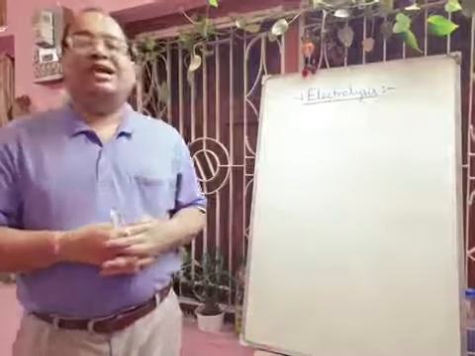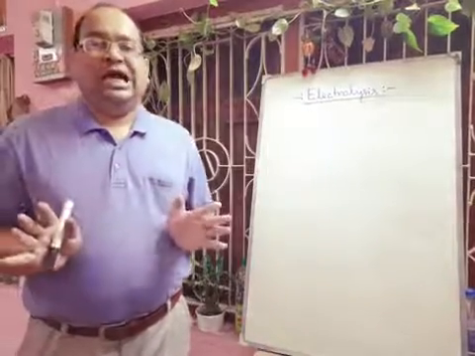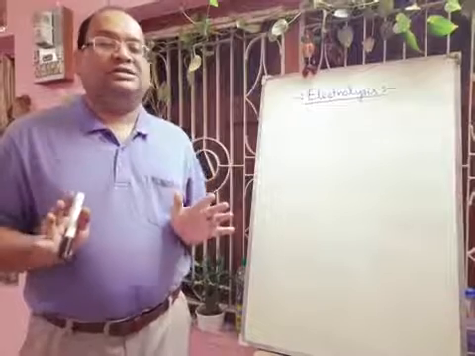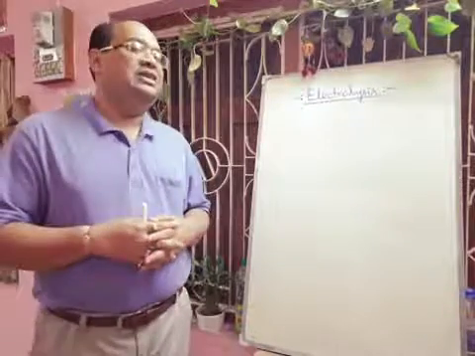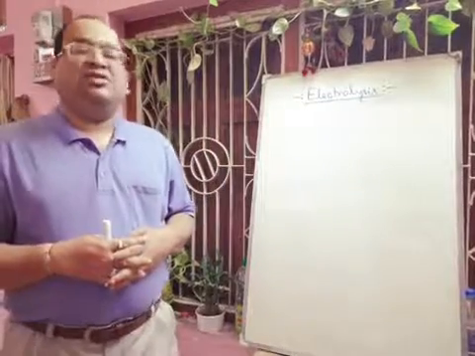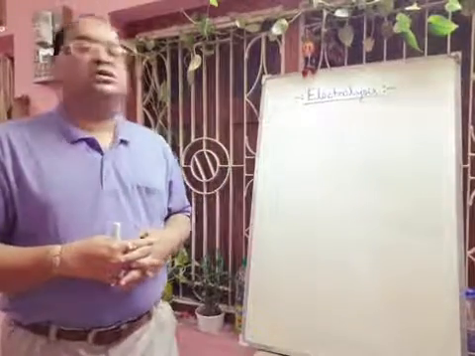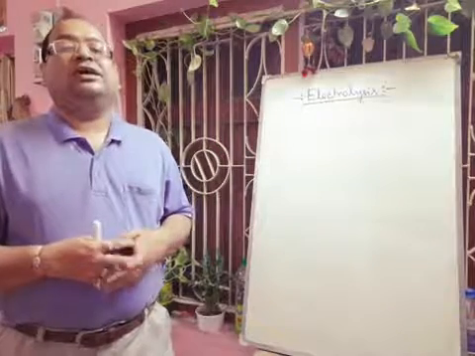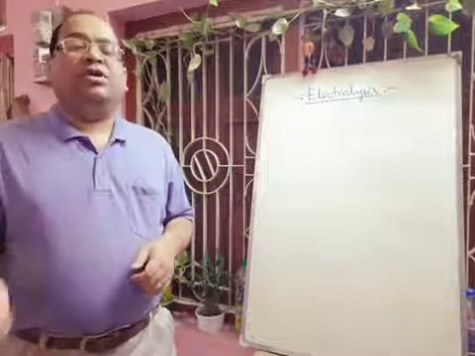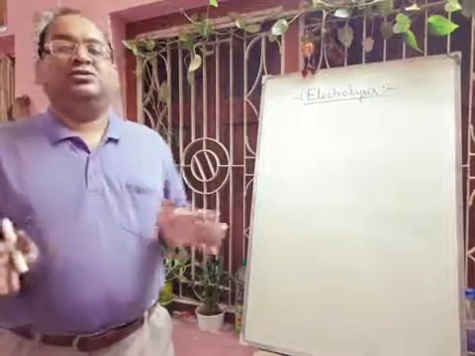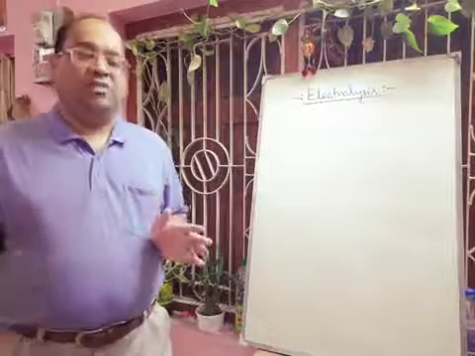Non-electrolytes do not ionize and contain only molecules. Suppose you take sugar, alcohol, acetone, chloroform, carbon tetrachloride, these are covalent molecules. Here you will get only molecules. There will be no dissociation. They are non-electrolytes.